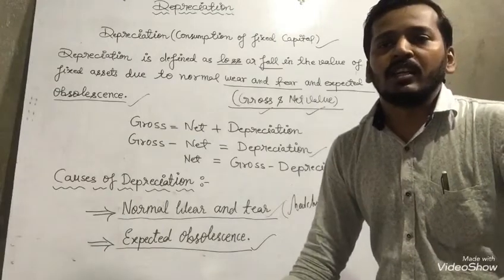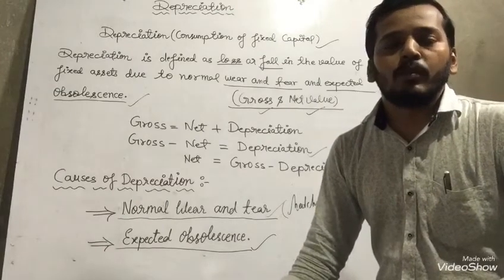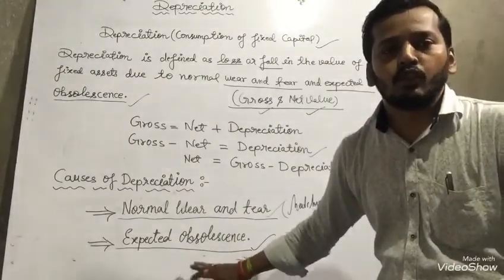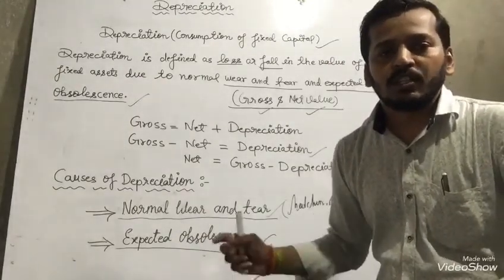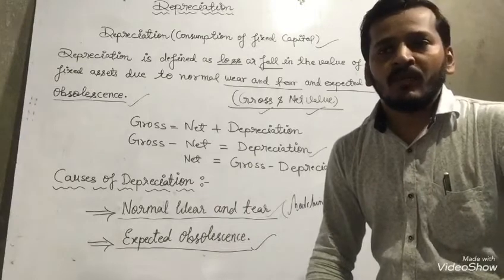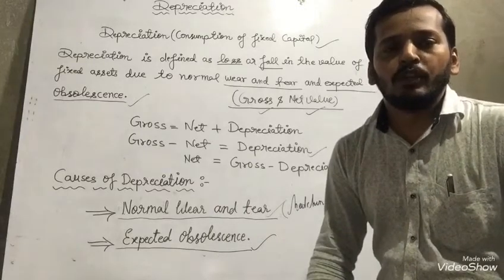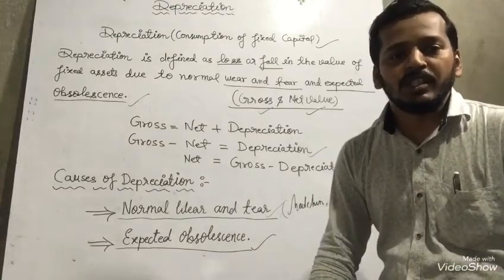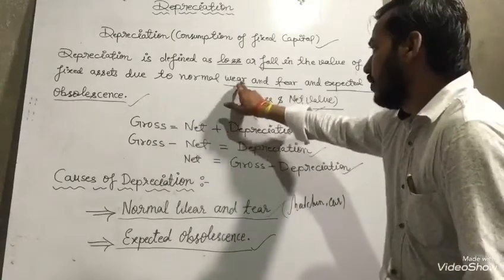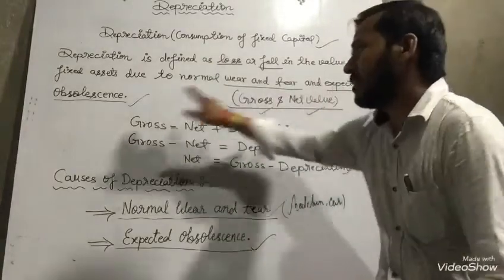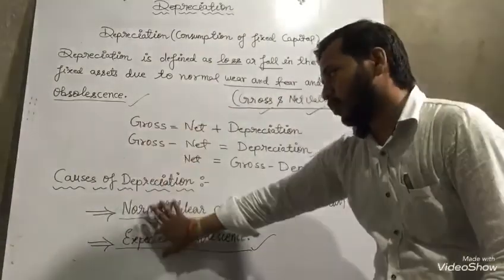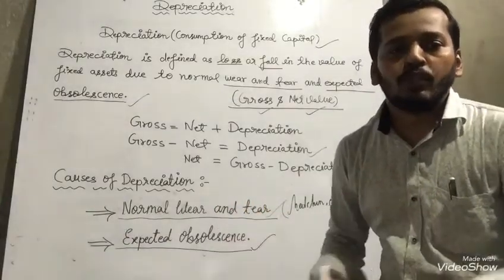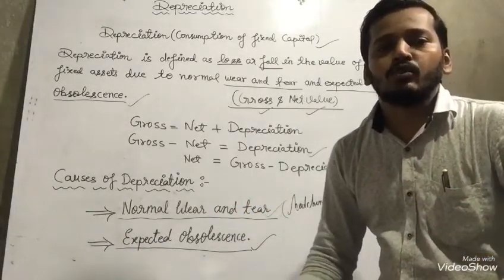Next one we can say expected change in government policies. If there is a change in the policies of the government, then also we get these changes. It is the same thing I told you when I was defining the meaning of depreciation. At that time I wrote wear and tear and expected obsolescence. So two causes are here in front of you. Both I have explained in front of you, dear students.